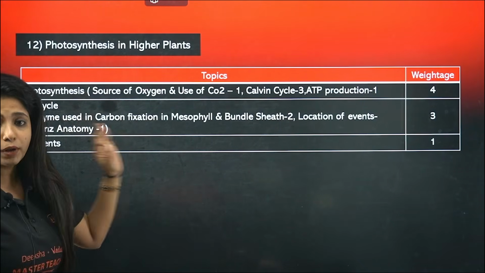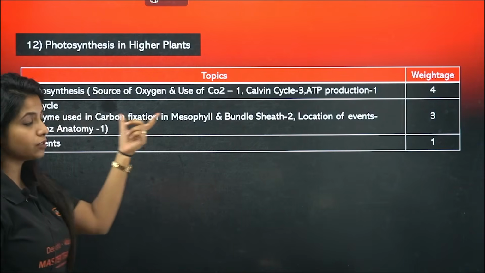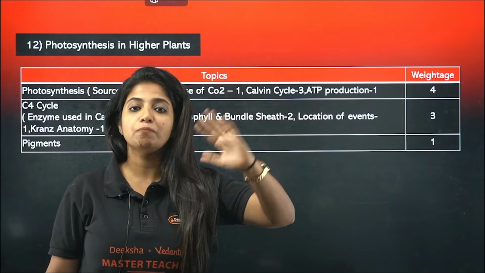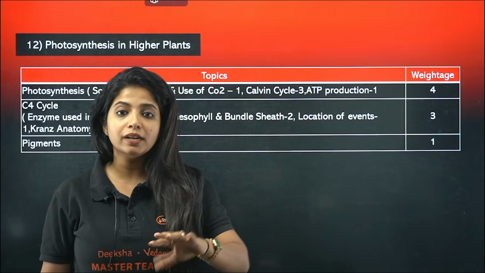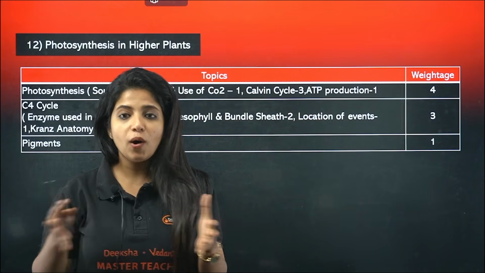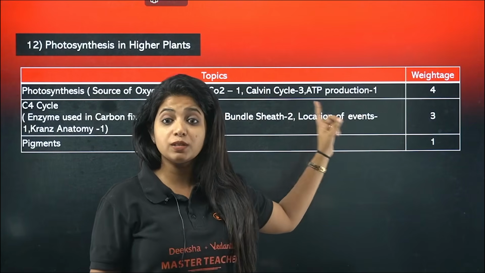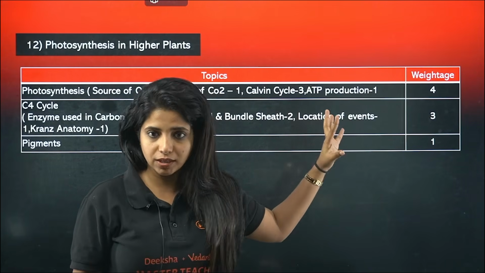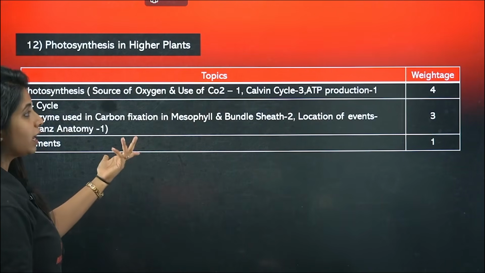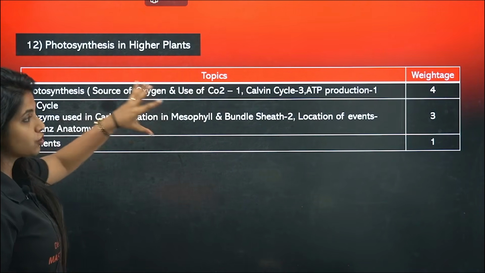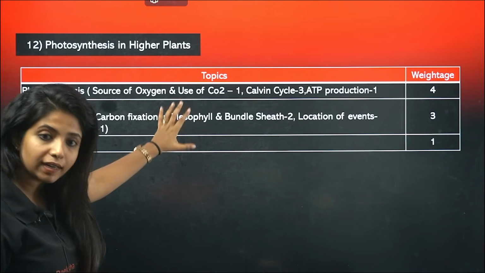C4 cycle, super important. Where does the carbon fixation happen? In mesophyll and in the bundle sheath. In mesophyll you have PEP carboxylase. In the case of bundle sheath you have rubisco. So all of this, events, Kranz anatomy, everything is important. Thrice questions have come. This is a very important topic. Do not miss it by chance. If at all you get it, it will be a good thing. So yes, these two topics are there. Just go through them. While you solve the PYQs, you will get an idea.